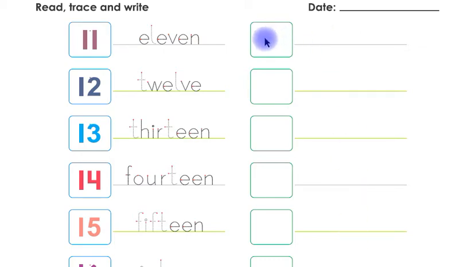You will write here 11 in number and 11 in word, 12 in number in this box and 12 in word on this line, 13 in number in this box and 13 in word on this line, 14 in number in this box and 14 in word on this line, 15 in number in this box and 15 in word in this line.